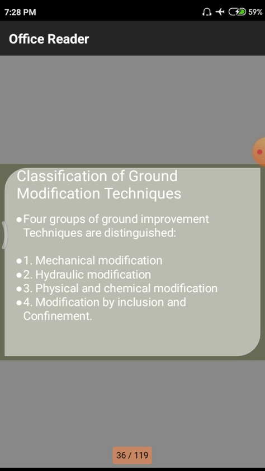Likewise we have to use these modification techniques to improve the soil parameters and soil values for the structures having huge responsibility for our future generations. 4 groups of ground improvement techniques are distinguished. Distinguished means there may be a difference between these 4 methods.